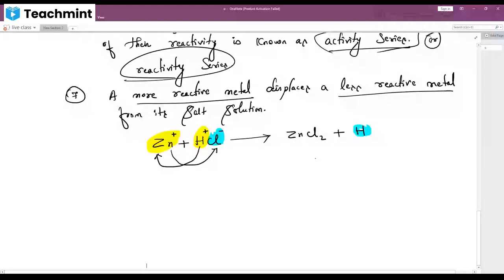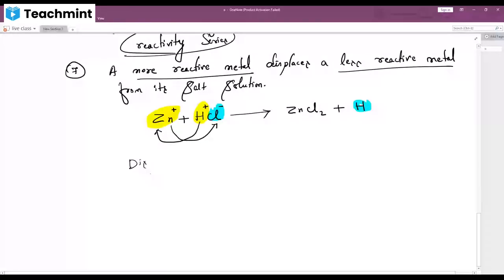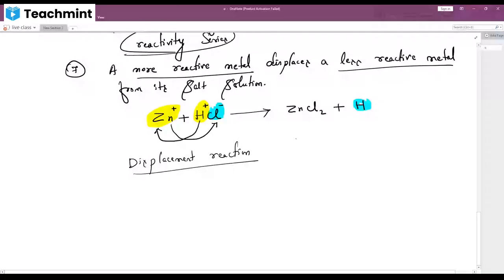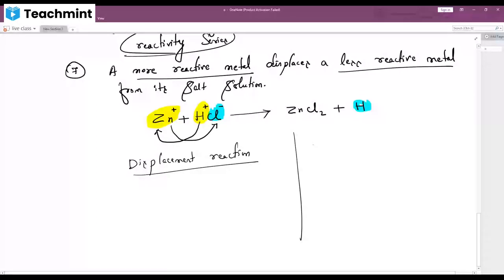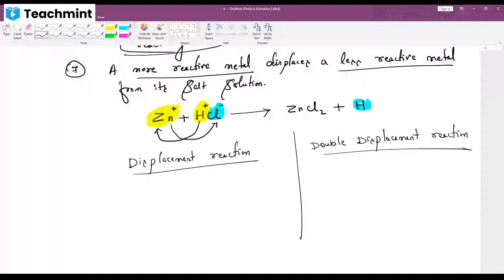In displacement, displaces means what? Which reaction is going to take place? Displacement reaction will take place. Now, what is the meaning of displacement? Here we have two types of reactions: displacement reaction and double displacement reaction. Now, let me give an example for displacement as well as double displacement.